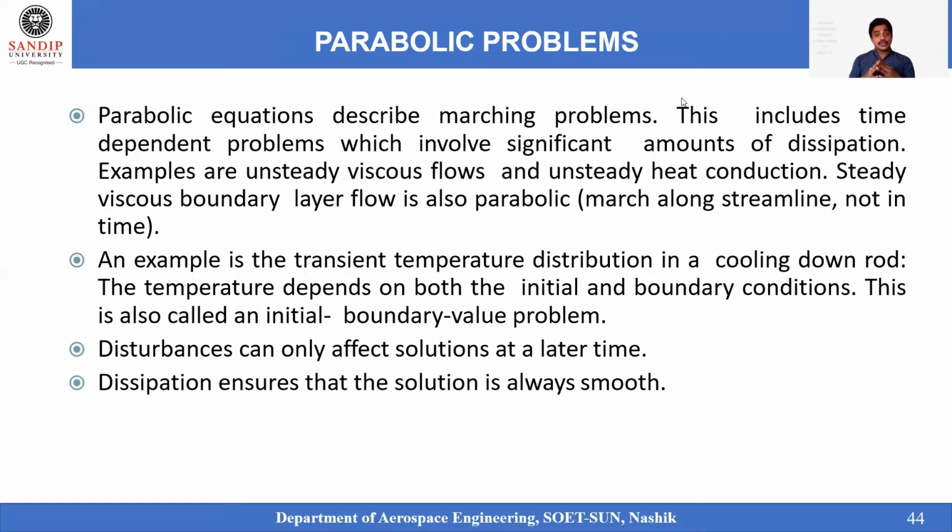So when you are talking about the temperature distribution and the cooling down of a rod, that would preferably be the case of an IBVP. IBVP stands for initial boundary value problem. That means initially we are setting some conditions in order to obey the relations of the governing equations, right? So let us see more detail about this parabolic equation and what exactly it is going to reveal to us, the physics involved in this one.